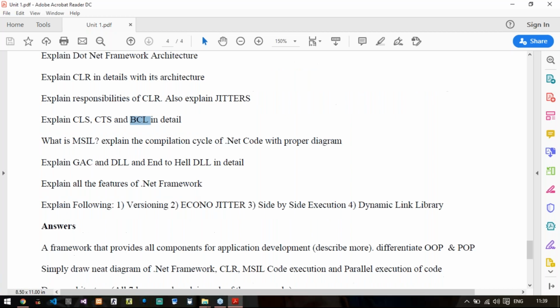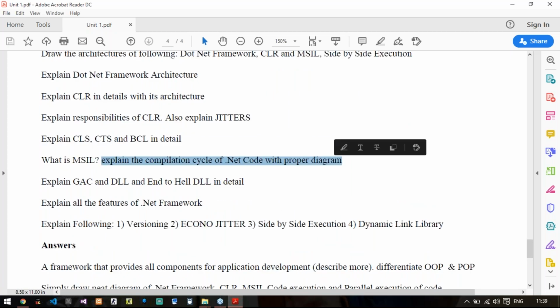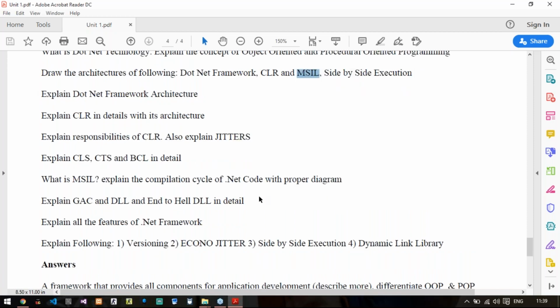Then comes: what is MSIL? Explain its compilation cycle of .NET Core with a proper diagram. The diagram that you will draw here is the same as in the MSIL question, the second question. You will draw it and then explain the complete cycle for 6 to 8 marks.